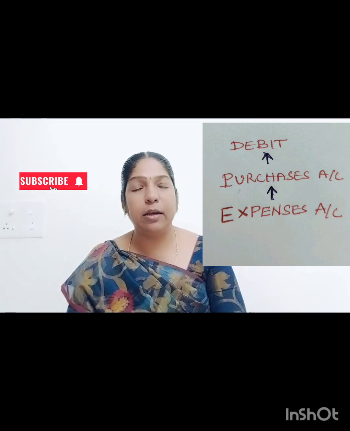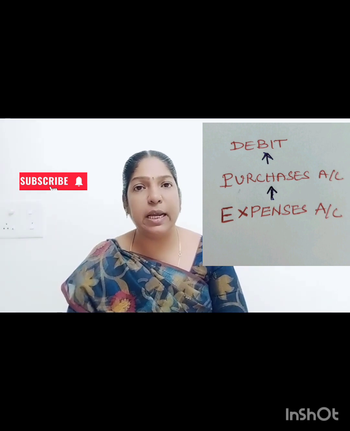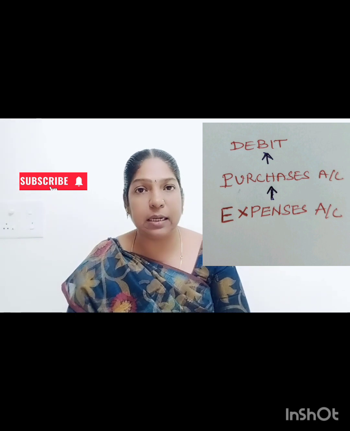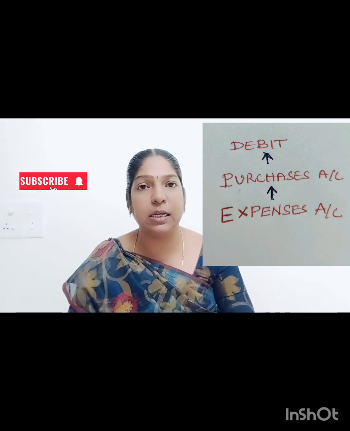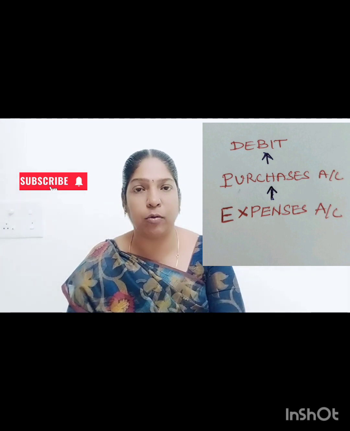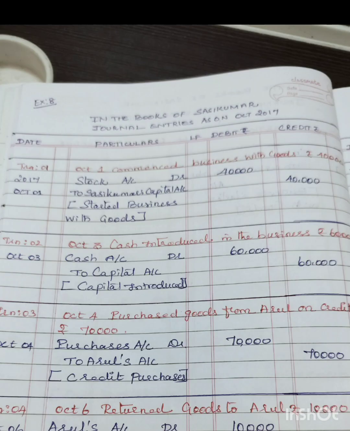So, whenever you purchase any goods, your expenses increase. If your expenses increase, as per the rule of expenses, you have to debit the expenses account. So, in the journal entry, you have to debit the purchases account.